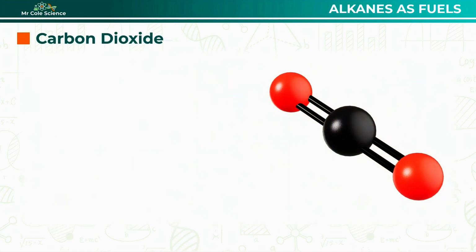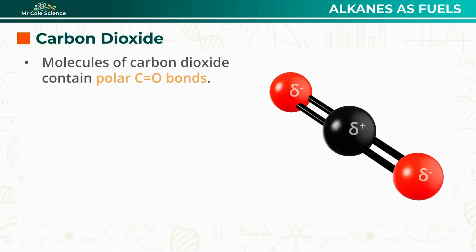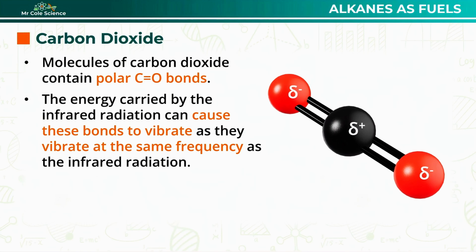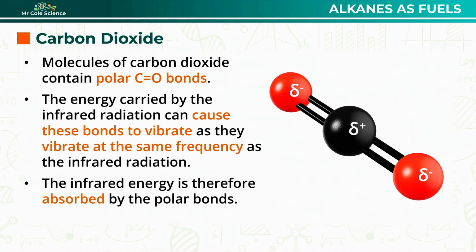Well, carbon dioxide molecules are made up of one carbon atom covalently bonded to two oxygen atoms, and the bonds between these atoms are double bonds. These double covalent bonds are actually polar due to the difference in electronegativity between the carbon and oxygen atoms. The energy carried by infrared radiation can cause these bonds to vibrate, and this is because the carbon-oxygen double bonds vibrate at the same frequency as infrared radiation. And this means that the energy being carried by the infrared radiation is absorbed by carbon dioxide and temporarily stored in its vibrating bonds.